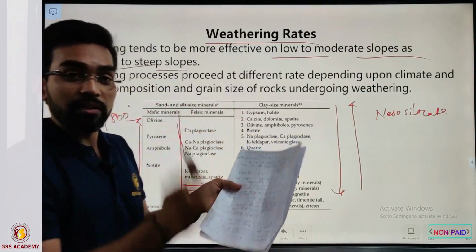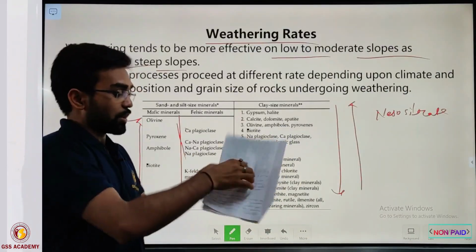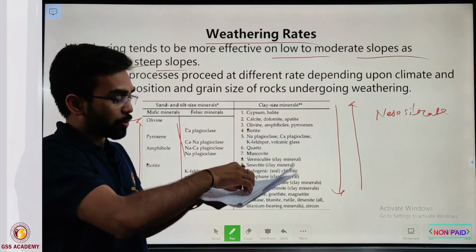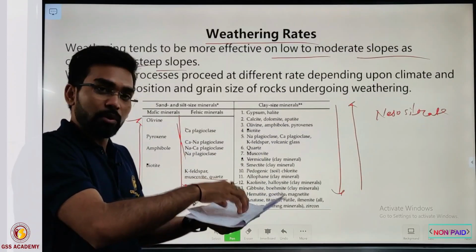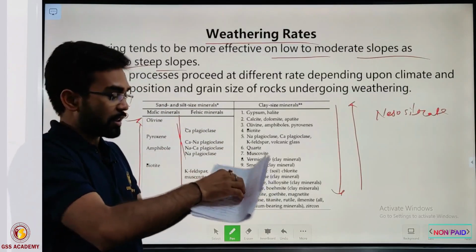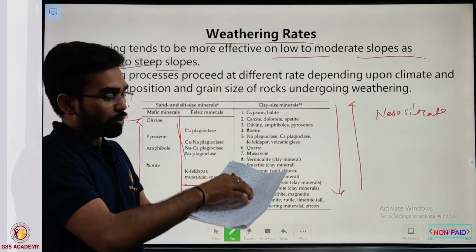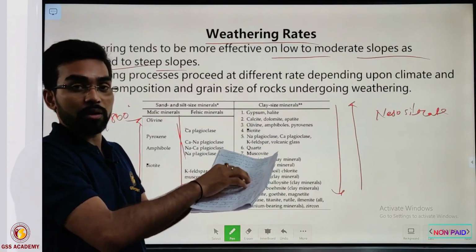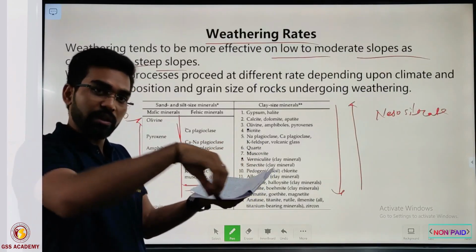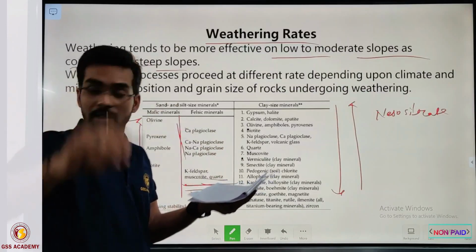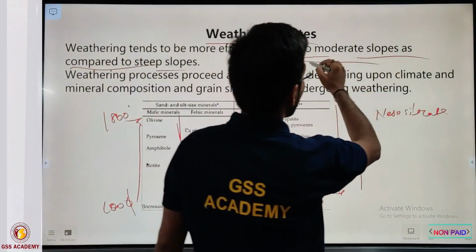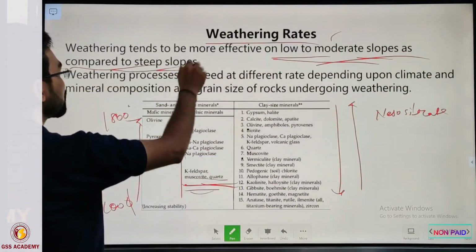If the water is in contact for a longer time, obviously it will enhance the weathering, because on a steeper slope the sediment will erode frequently. So the water does not have more time for chemical reaction. On a gentle slope the weathering is greater in comparison to a steep slope, because on a steep slope the sediment is always being deposited and running through the slope. So weathering is obviously maximum on low to moderate slopes in comparison to steep slopes.